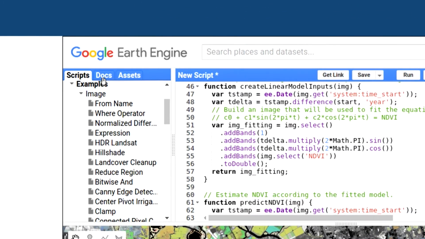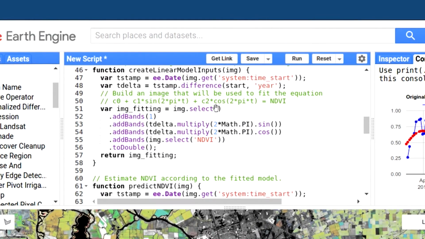If you click on the docs tab, you can upload your own files. It could be rasters, that means satellite data or any images on this assets tab, or you can also upload your point data. Let's say you have some text files or Excel files or shape files. All that can also be uploaded in this assets tab. Then this is where you write, this is the code editor.